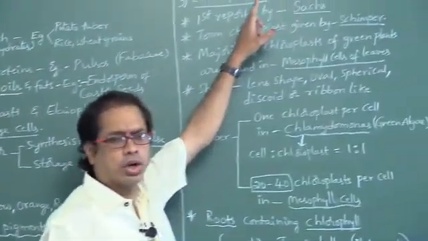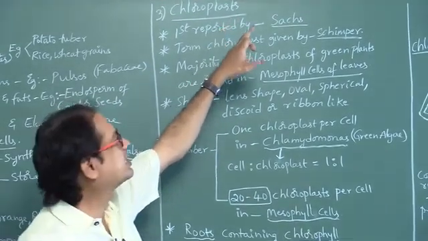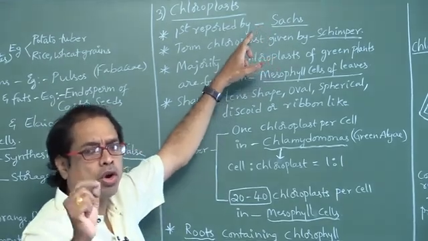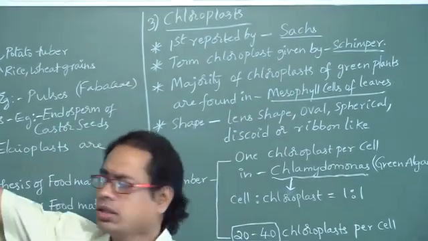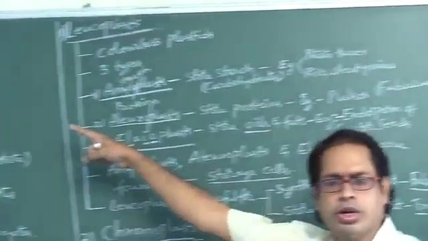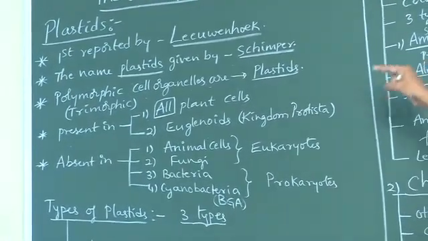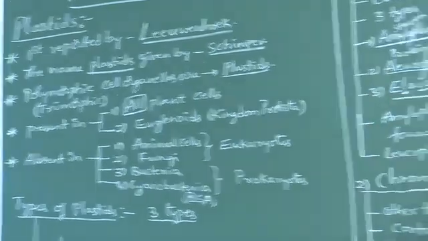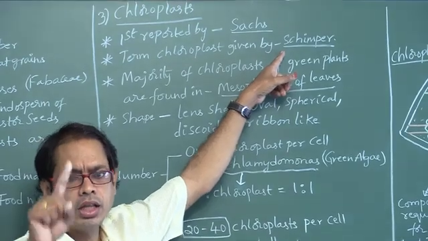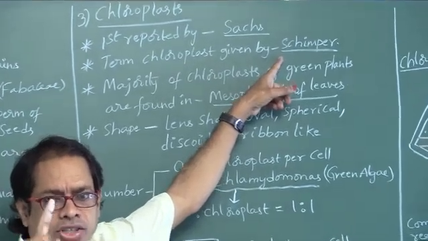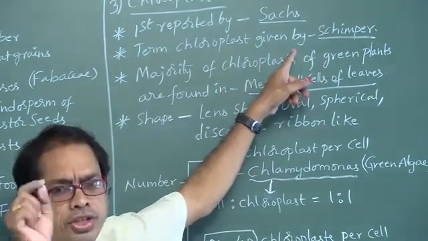Chloroplasts. Chloroplasts were first discovered by Sachs. The term chloroplast was given by Schimper. Plastids were first reported by Antony van Leeuwenhoek. The name plastids was given by Schimper. The name chloroplast was also given by Schimper.